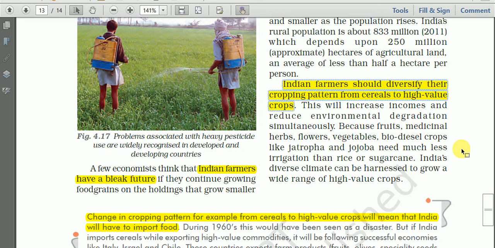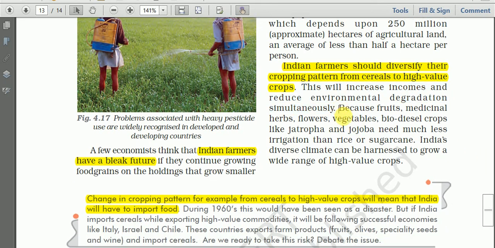Indian farmers should diversify their cropping pattern from cereal to high value crop. We have to shift from growing rice, wheat, millets to high value crops. So this is the first point, and this will increase incomes and reduce environmental degradation simultaneously. When we diversify the cropping pattern from cereals to high value crops, it will increase the income of the farmer, and it also will reduce the problems of environmental degradation simultaneously.